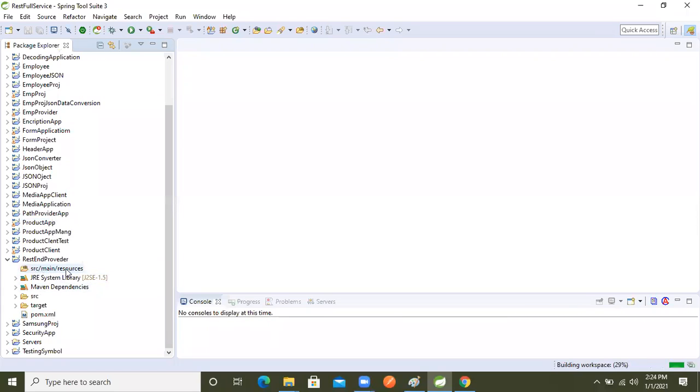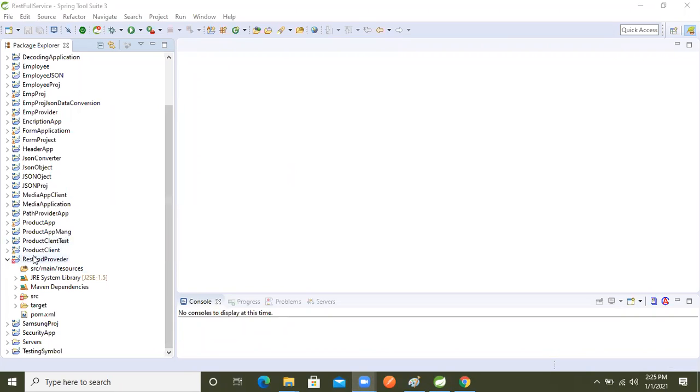Initially, just a resource file is there. In this resource folder, we are writing just the properties file. So wherever we need to write our Java code, that package has not come. So what will we do now?